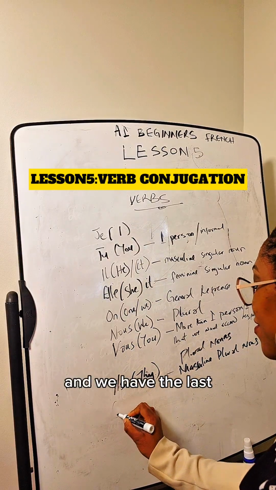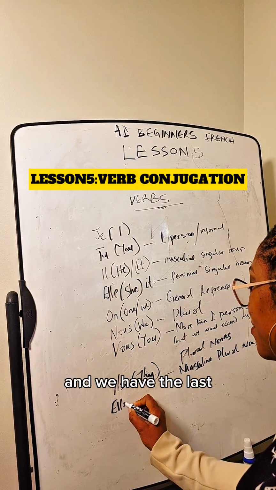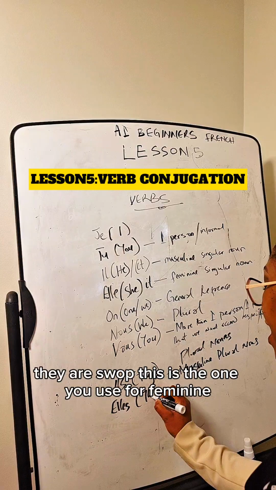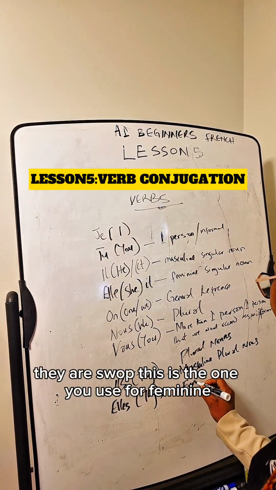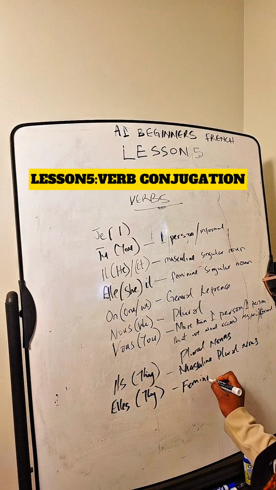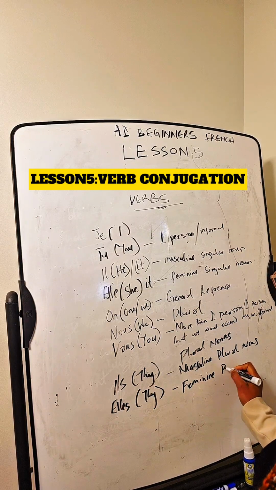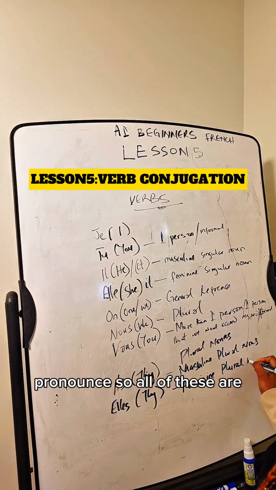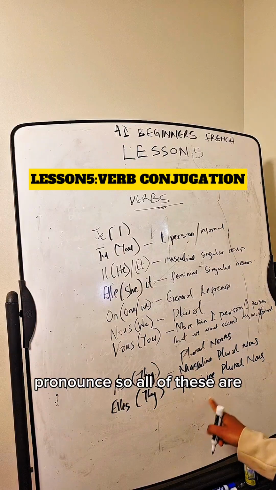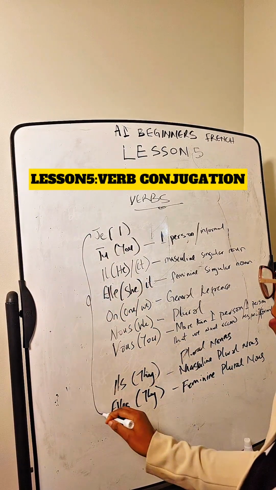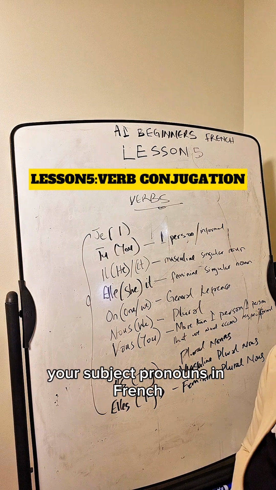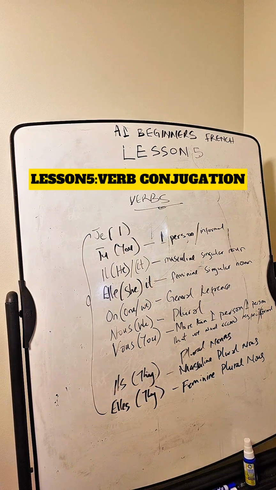And we have the last, elles, they as well. This is the one you use for feminine plural nouns. So all of these are your subject pronouns in French.